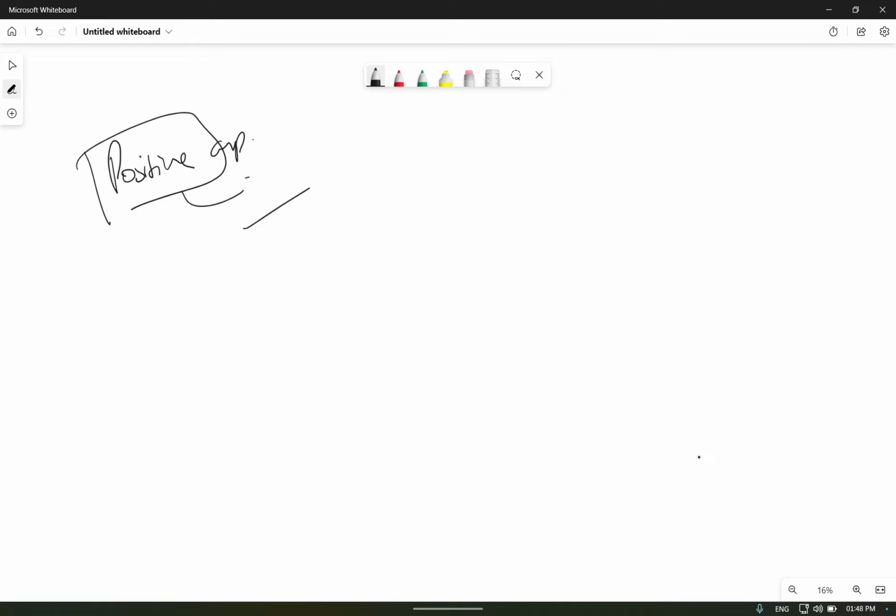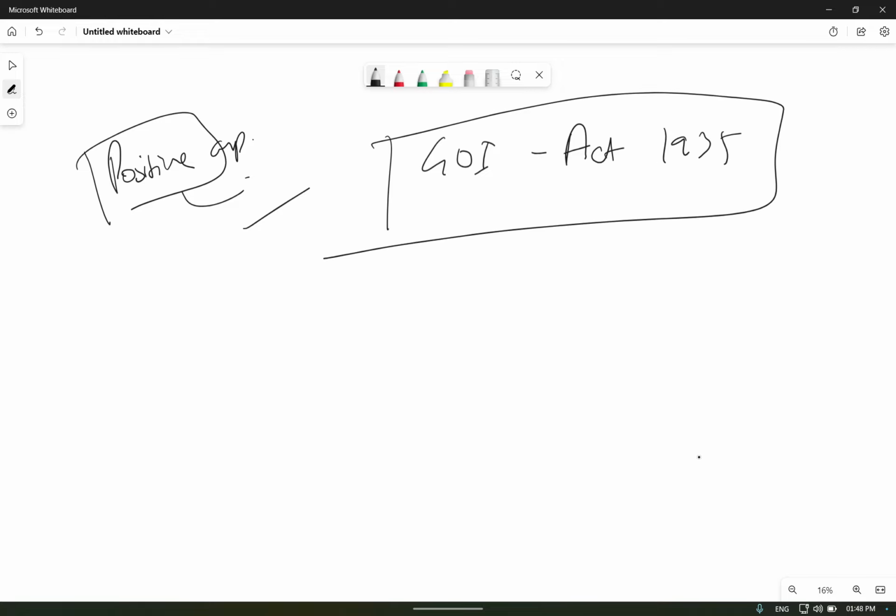The skeleton of the Constitution was derived from the Government of India Act 1935. That's why, while reading the Government of India Act 1935, we saw that most of the provisions were the same and still exist today. Out of 395 articles of the Constitution of India, the text of 250 articles is taken directly from the Government of India Act 1935 with some modifications. Now we have taken certain things from the Constitution of Britain.